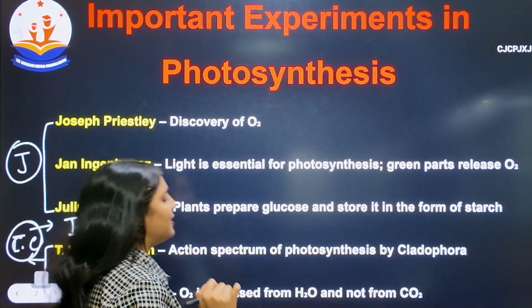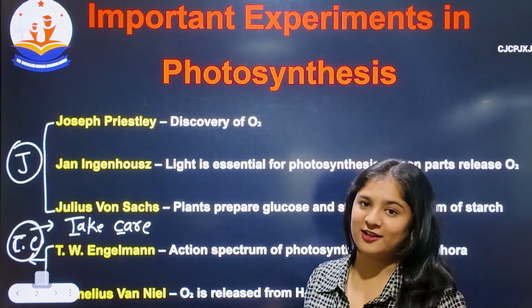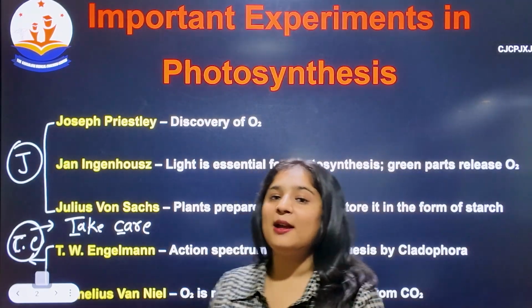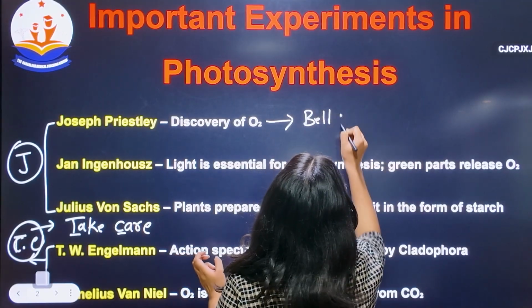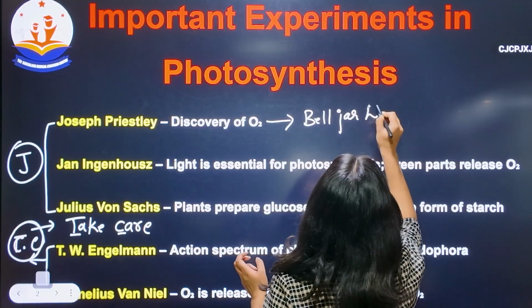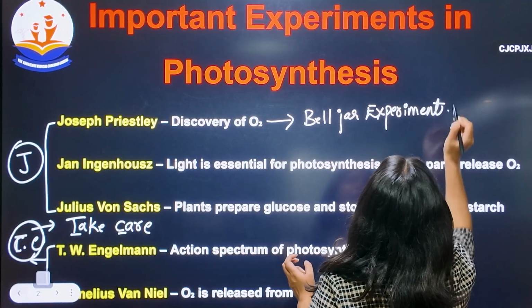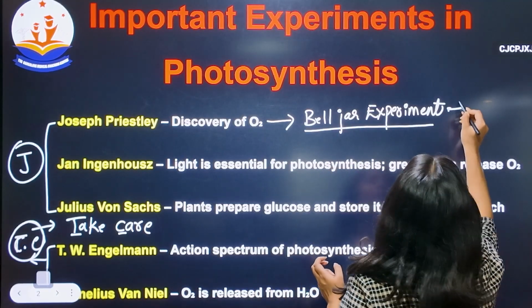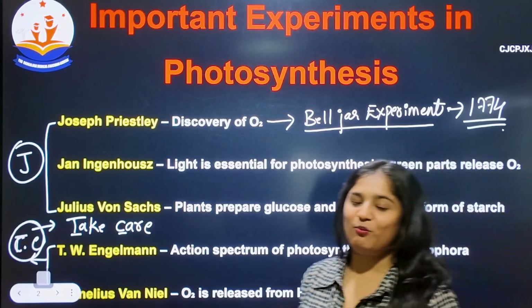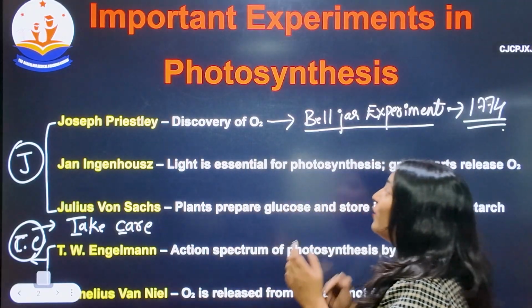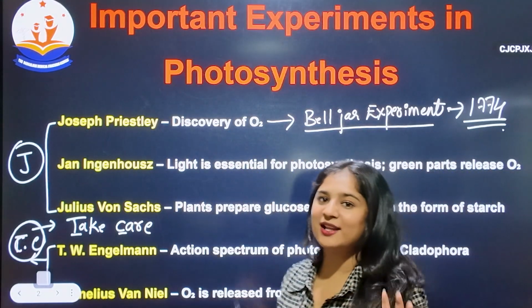When we talk about the first scientist, Joseph Priestley, he's the one who discovered oxygen for the first time by using an experiment called the Bell jar experiment in the year 1774. So this is very much important for your NEET exam. They may ask you which is the experiment performed by Joseph Priestley. You should be able to answer this question.